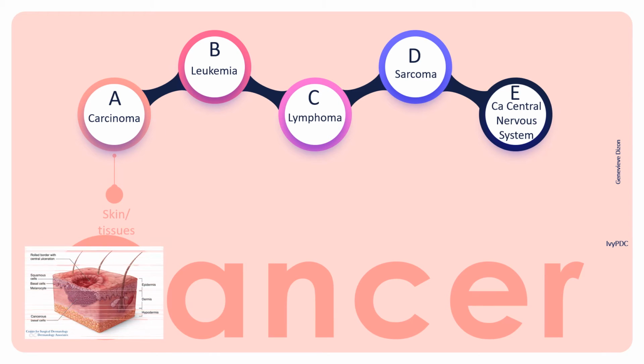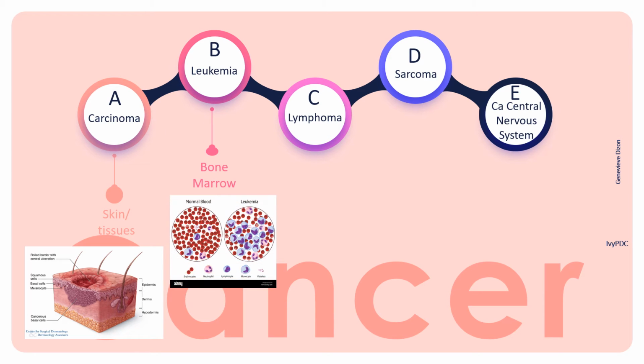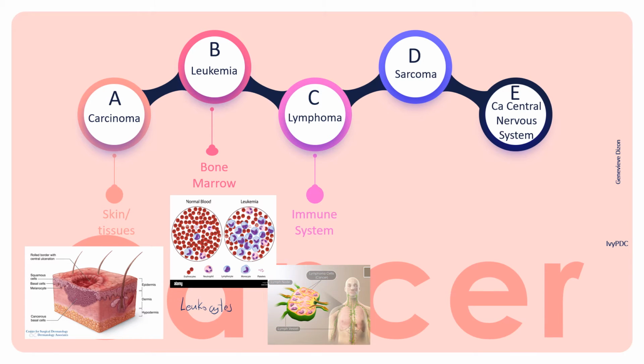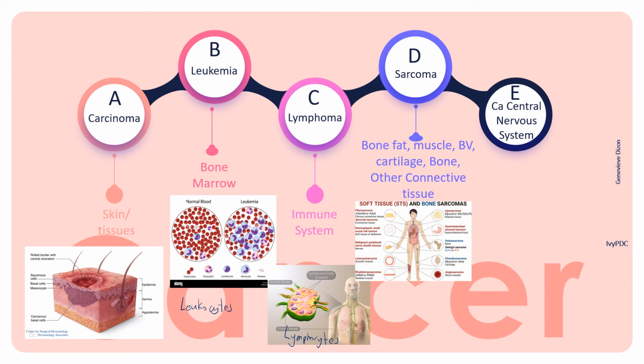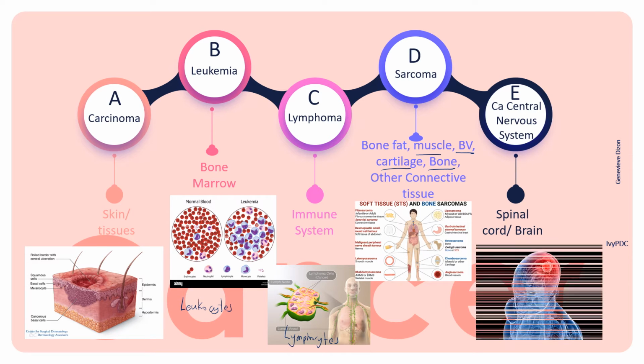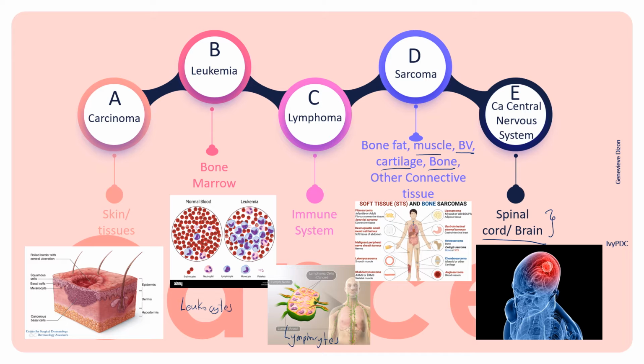Carcinomas often begin in the skin or the tissues that line internal organs. Leukemias affect the bone marrow, which is in charge of the production of the different blood cells, but it mainly affects the leukocytes or the white blood cells. Lymphomas originate in the immune system and begin with the lymphocytes. The lymphocytes are the infection-fighting cells of the immune system. Sarcomas develop in connective tissues like muscles, blood vessels, cartilage, and bone. And lastly, cancer of the central nervous system is a form of cancer that originates in the tissues of the spinal cord or the brain.